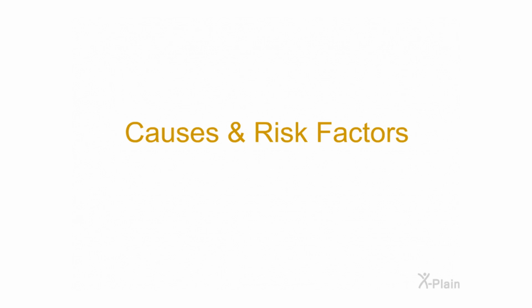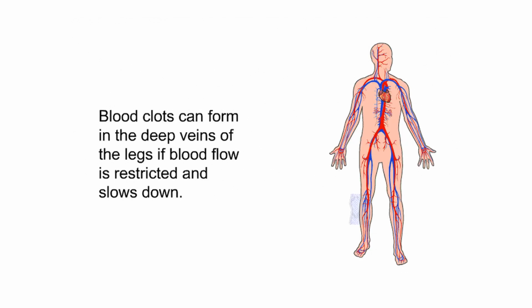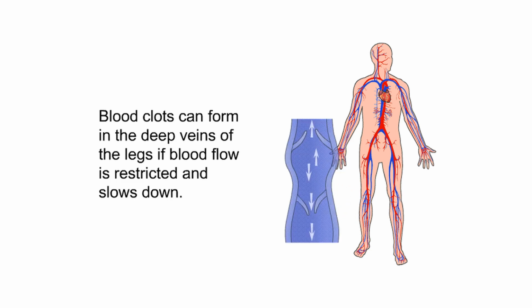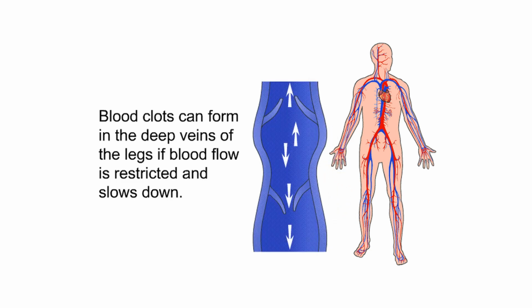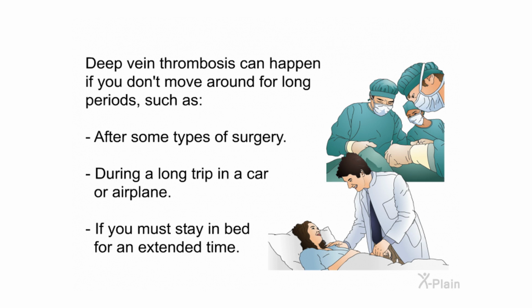Causes and risk factors. Blood clots can form in the deep veins of the legs if blood flow is restricted and slows down. Deep vein thrombosis can happen if you don't move around for long periods, such as after some types of surgery, during a long trip in a car or airplane, if you must stay in bed for an extended time.